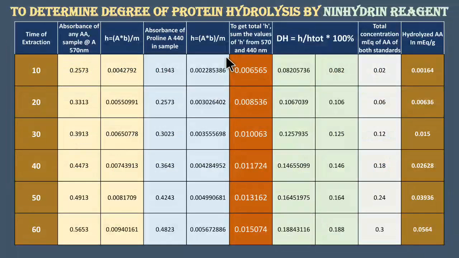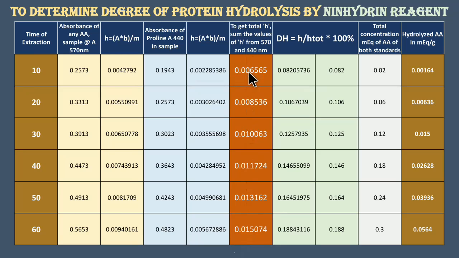Now further, these both hydrolyzed values have to be summed up or added to get the total hydrolysis which has taken place. So this column of values and this column of values for hydrolyzed amino acids or the hydrolyzed proteins have to be summed into this particular column.